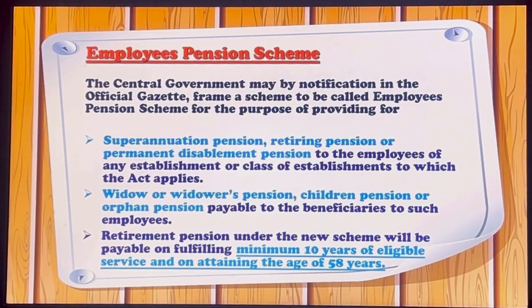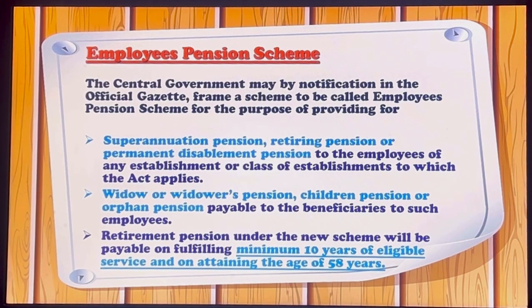Now we'll understand about the Employees Pension Scheme, EPS. The central government may, by notification in the official gazette, frame a scheme to be called the Employees Pension Scheme for the purpose of providing. So the central government has framed a scheme which is known as EPS, Employees Pension Scheme.